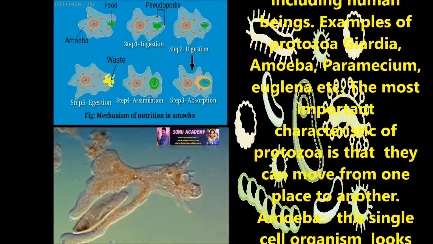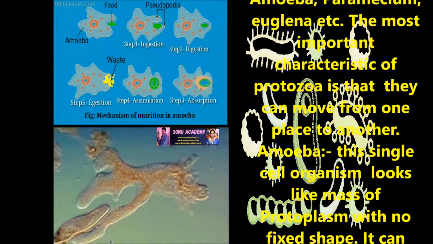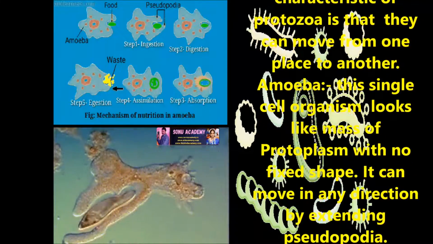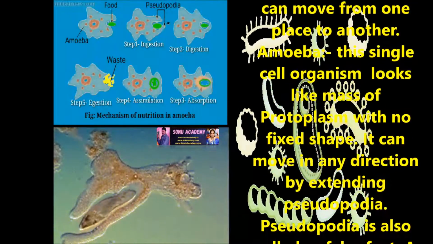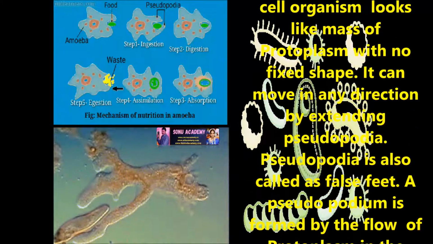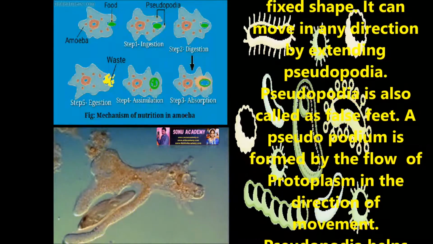Children, now let us discuss how protozoa can move and feed themselves. The most important characteristic of protozoa is that they can move from one place to another. Let us discuss one of the examples, amoeba. Amoeba is a single-celled organism that looks like a mass of protoplasm with no fixed shape.